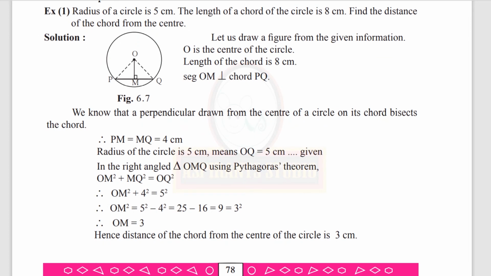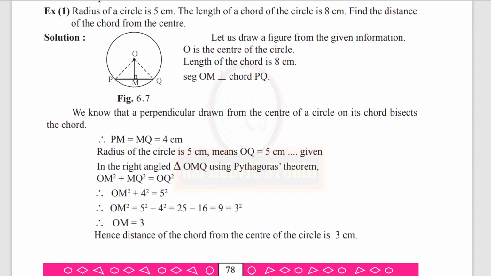Now coming to the solved examples, example 1 is on page 78. Radius of a circle is 5 cm. The length of a chord of the circle is 8 cm. Find the distance of the chord from the center. Let us see the solution.